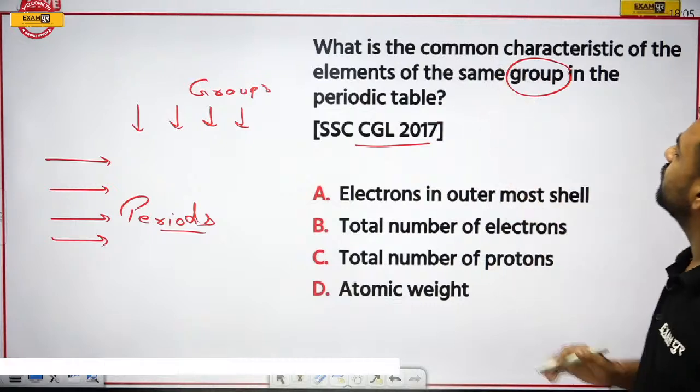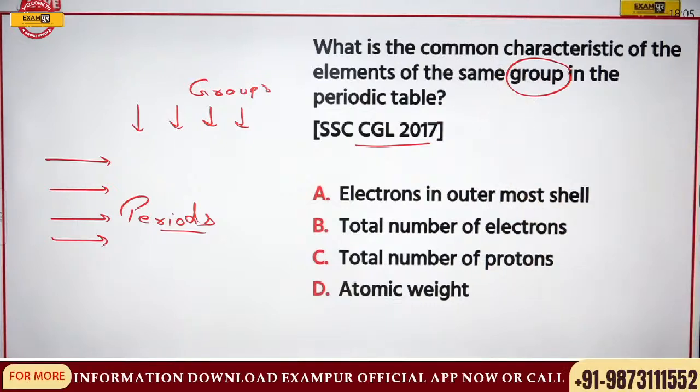I'm asking, what is the common characteristic of the elements of the same group in the periodic table?